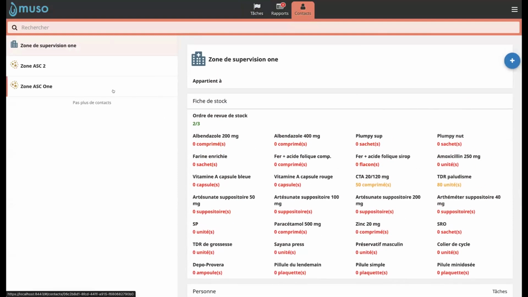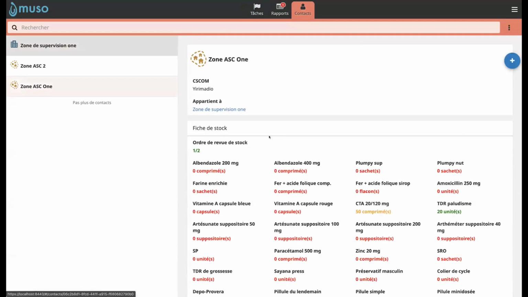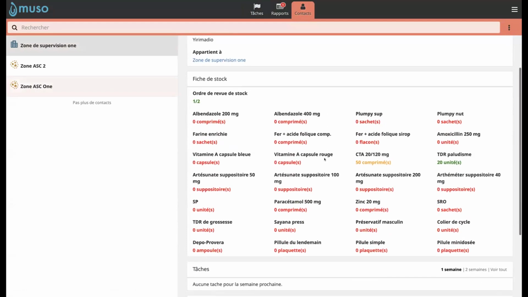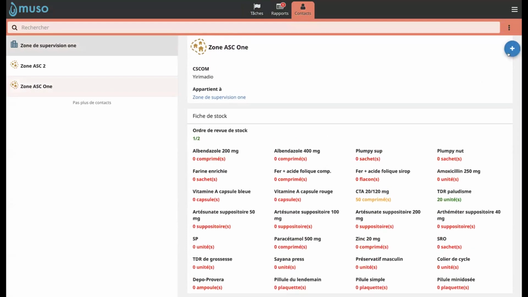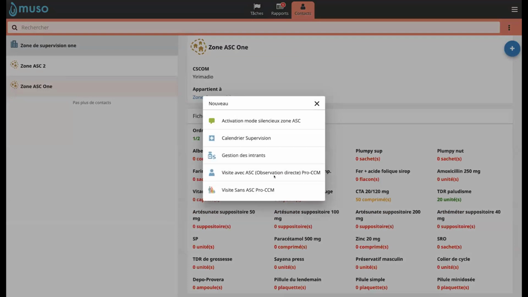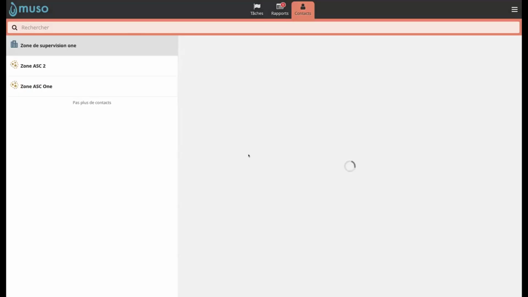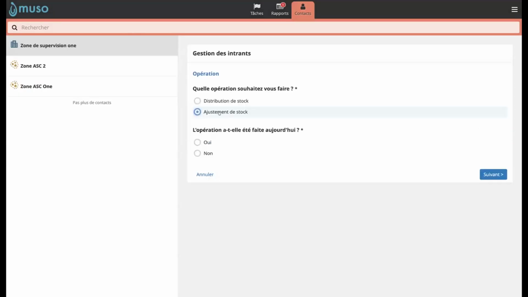And I have my CHW zone. Once again, I need to make an adjustment, because I need to adjust something for this CHW. So I choose the CHW zone. I click on the action menu and I choose managing the stocks. I click on adjustment. It asks when it was done. I say today. And I say that I would like to adjust.